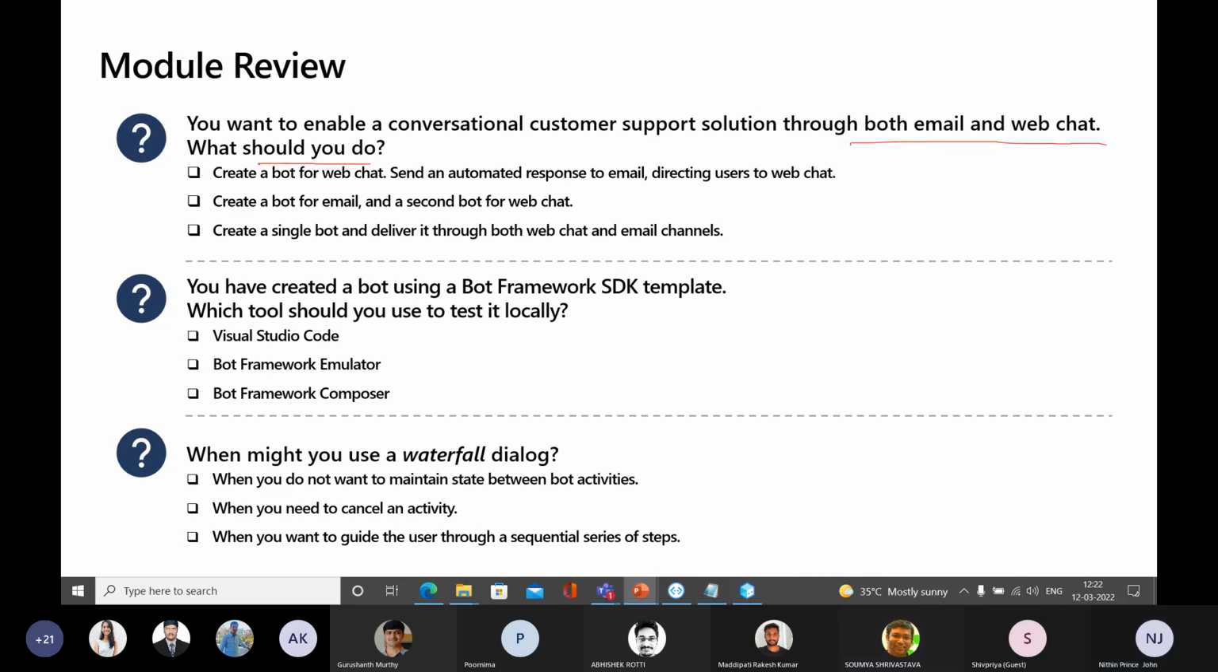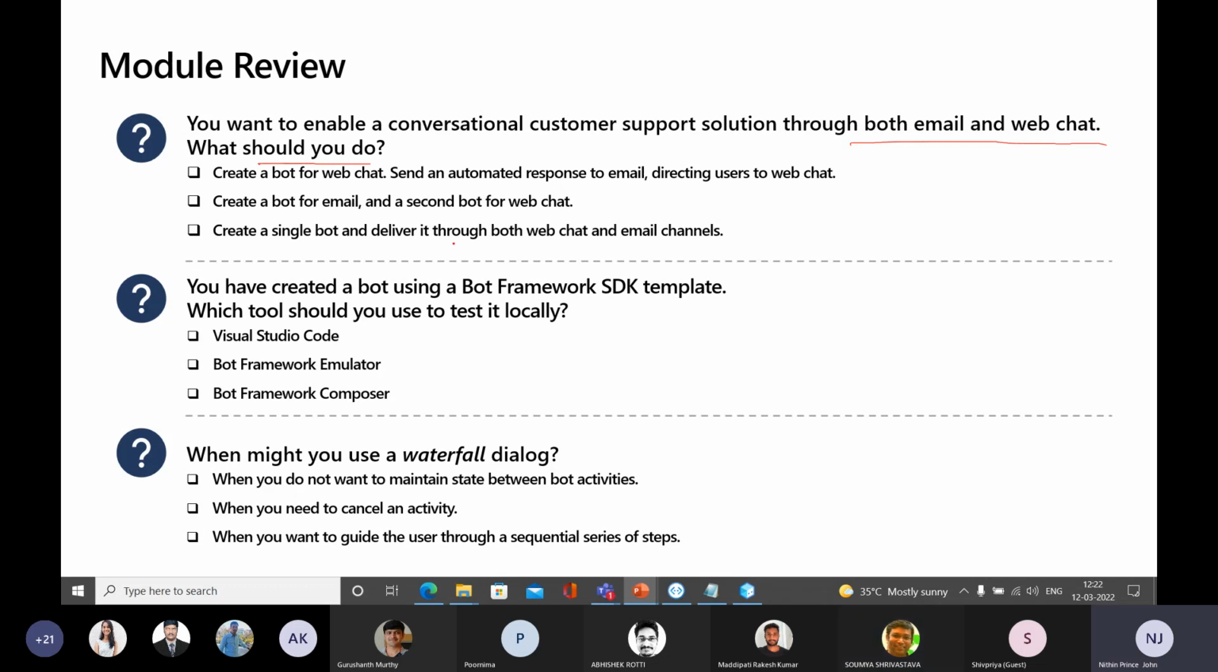First option, create a bot for the web chat. Send an automated response to email directing users to web chat. Second option, create a bot for email and a second bot for web chat. That means you need to create two bots. And the third option is to create a single bot and deliver it through both web chat and the email channels. Which is the right option?